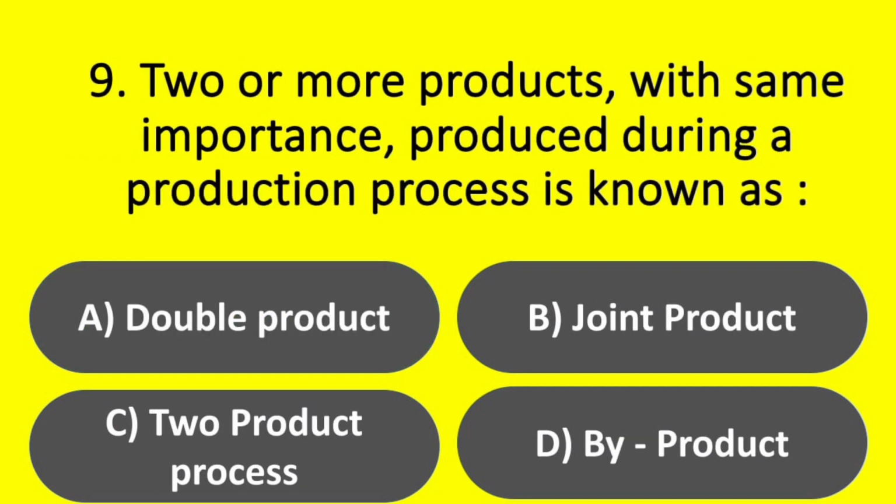Next question. Two or more products with the same importance produced during a production process are known as: Option A. Double product. Option B. Joint product. Option C. Two product process. Option D. Byproduct. Answer. Option B. Joint product.